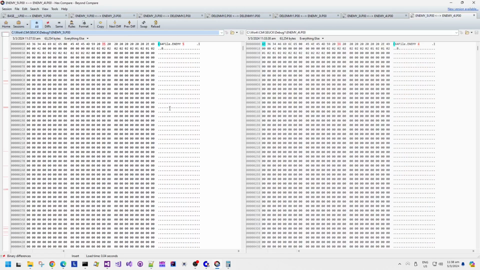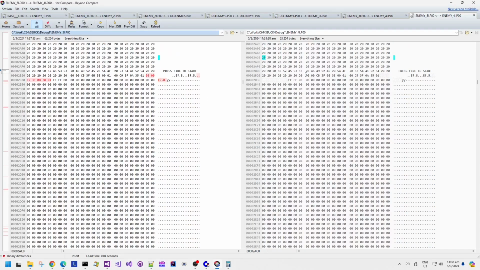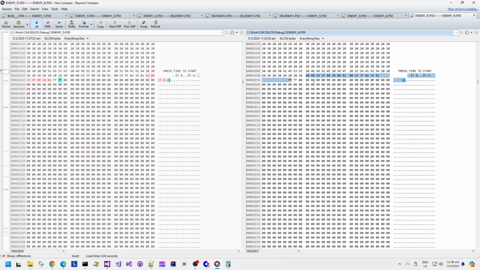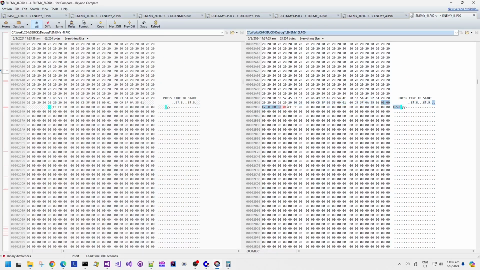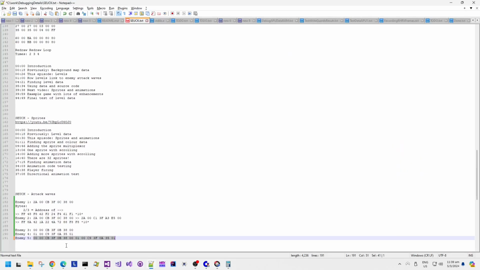Let's have a look. The newest file should be on the right. Enemy 5 is on the left, but okay, fine, no problem. So swapping it around, so enemy 5 is on the right, the newest file is on the right, and there are those extra bytes. So enemy 5 is really that data.